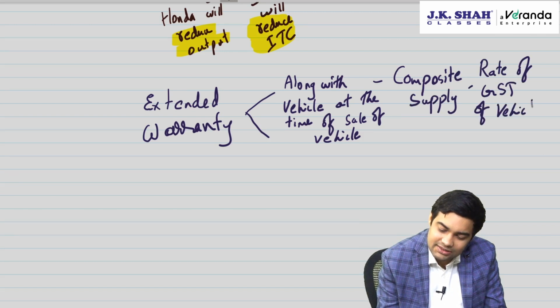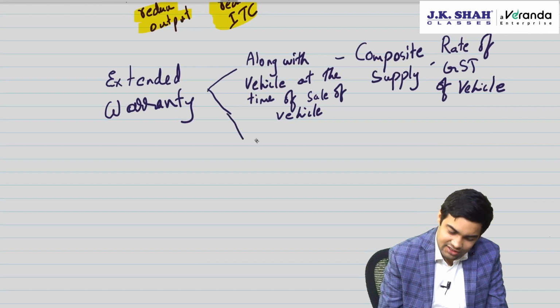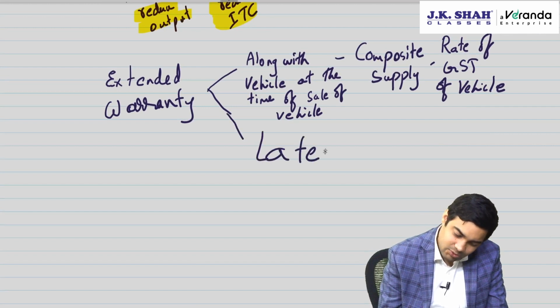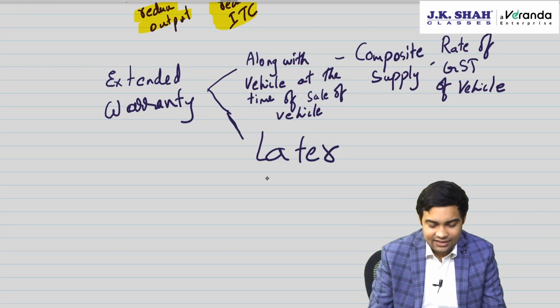Because what is the principal supply? Vehicle is the principal supply, extended warranty is incidental or ancillary. If it is provided later, today I sold the vehicle, later extended warranty provided, then in that case it's a separate supply.